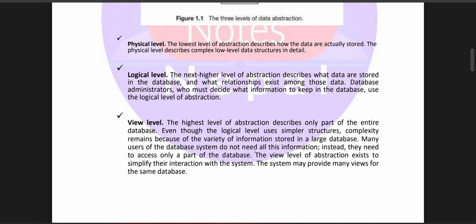View level: the highest level of abstraction describes only part of the entire database. Even though the logical level uses simpler structures, complexity remains because of the variety of information stored. Many users of the database system do not need all this information. The view level of abstraction exists to simplify their interaction with the system. The system may provide many views for the same database.